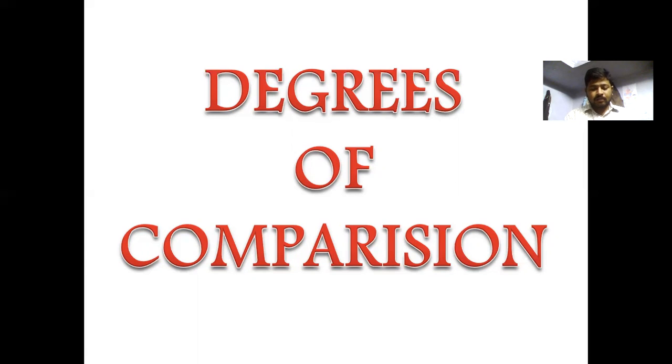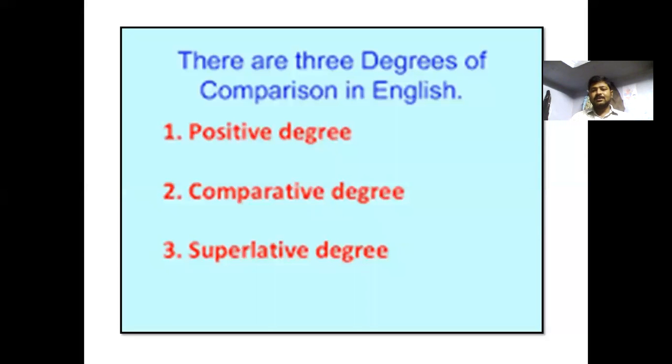When we go through degrees of comparison, we can see there are three degrees of comparison in English. One is the positive degree, which means a positive sentence. Comparative degree means a comparison between two things or two persons. Superlative degree means one thing is compared with all the others, which is of the highest quality.